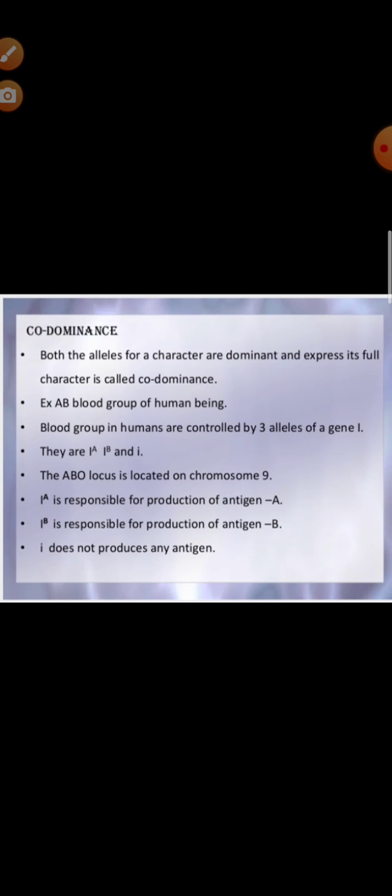Now we will know about codominance. The alleles which are able to express themselves independently even when present together are called codominant alleles, and this biological phenomenon is known as codominance. For example, the best example is ABO blood grouping in humans.